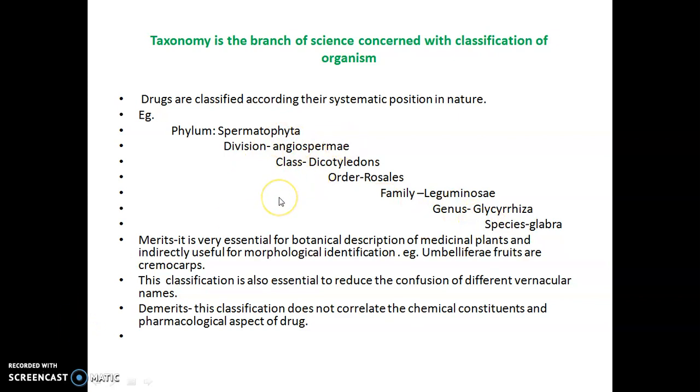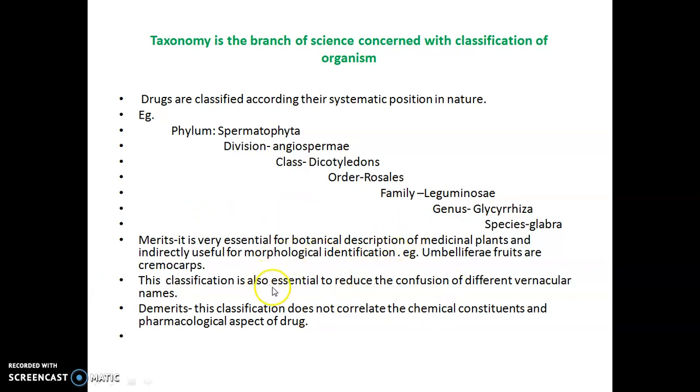The major merit of this system of classification is that it is very essential for the botanical description of the medicinal plant, because most of the taxonomic system of classification is based on the botanical arrangement, the structural arrangement of different organs, and indirectly useful for the morphological identification. For example, Umbelliferae family plants generally bear the cremocarp fruit.